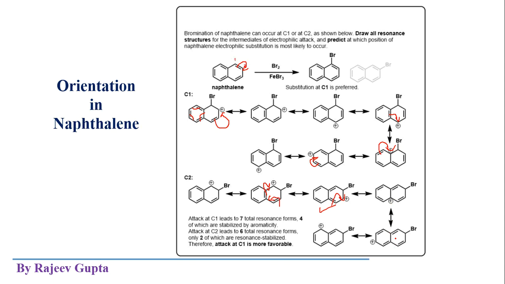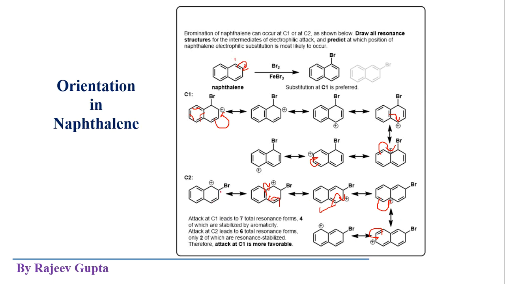Now further, the movement is this electron movement, and we are getting this. And now the last movement, from this side to this side, and we are getting positive charge on this carbon number 8. So total 6 resonant structures are possible